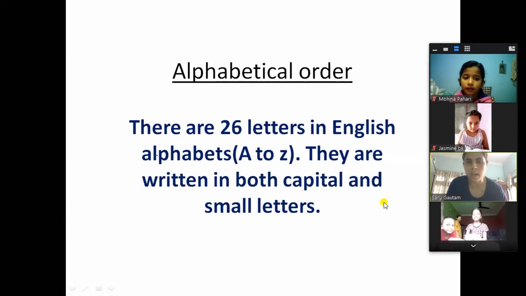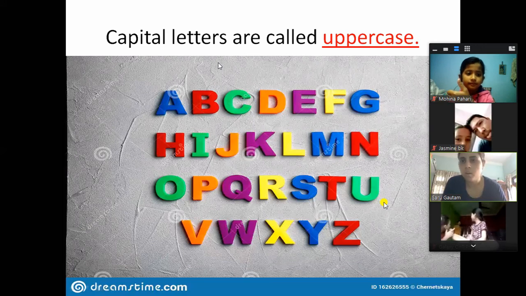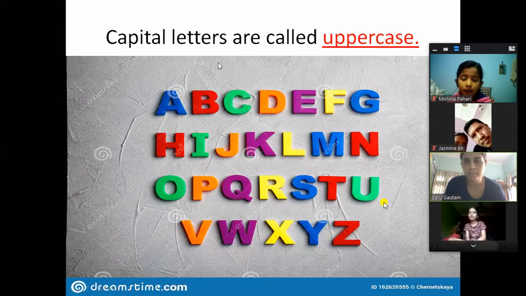So next one, let's see. Do you see your screen? All the capital letters are called uppercase. Do you see the capital ABCD I have written there?